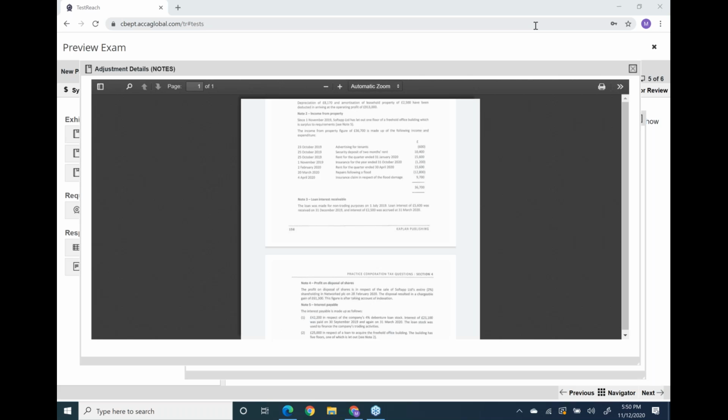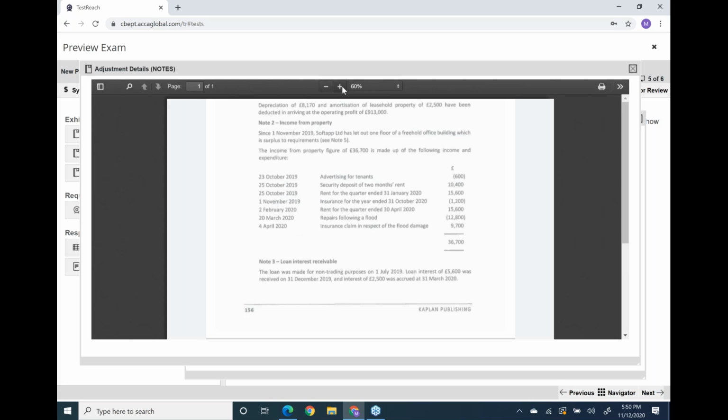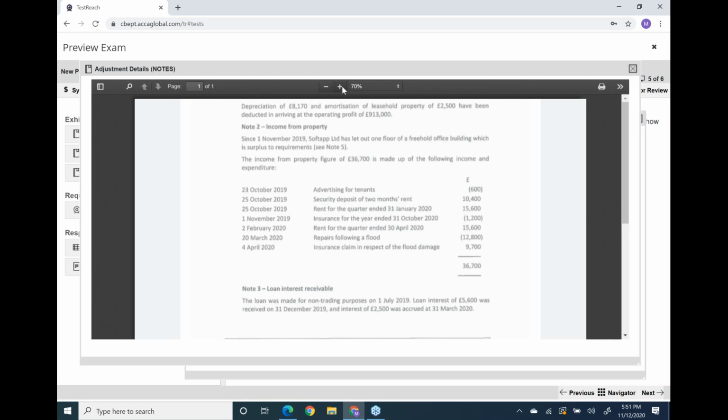Okay, dear students, look at the screen. Now, note number three is loan interest receivable. If you remember, I taught you through T accounts. I told you to keep a pen and paper with you. Come on, make a T account and see. The loan was made for non-trading activities. Openly, they have written that the loan is made for non-trading activities.